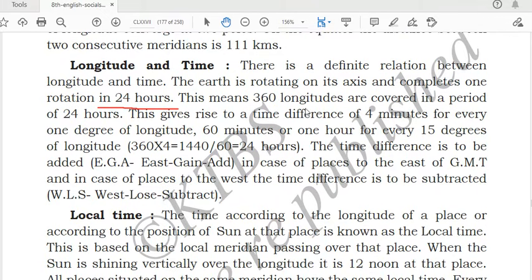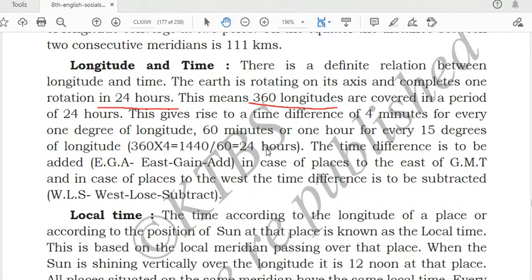This means 360 longitudes are covered in a period of 24 hours. So how many total longitudes do we have? 360 longitudes. And these 360 longitudes are covered in a period of how many hours? 24 hours. This gave rise to a time difference of 4 minutes for every 1 degree of longitude, or 60 minutes, 1 hour, for every 15 degrees of longitude.